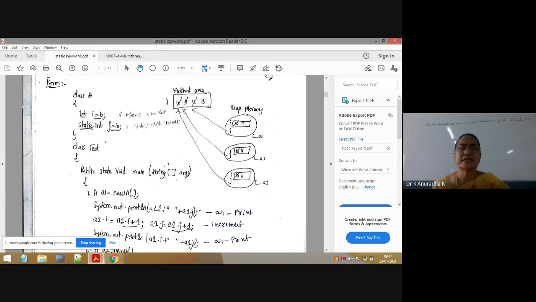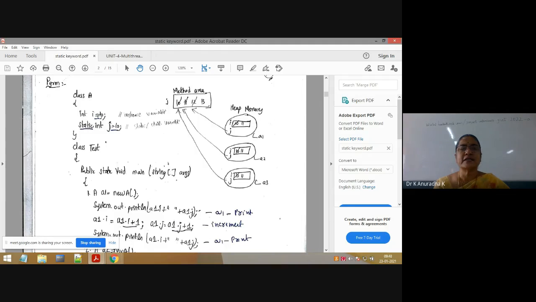So here this is called an instance variable and this is called a static variable. Why are these called instance and static variables? Static variables and instance variables must be placed inside the class and outside the block, constructor or method. Based on the position, these variables are called instance variables and static variables. Based on the position means they should be defined inside the class and outside the method, block or constructor.